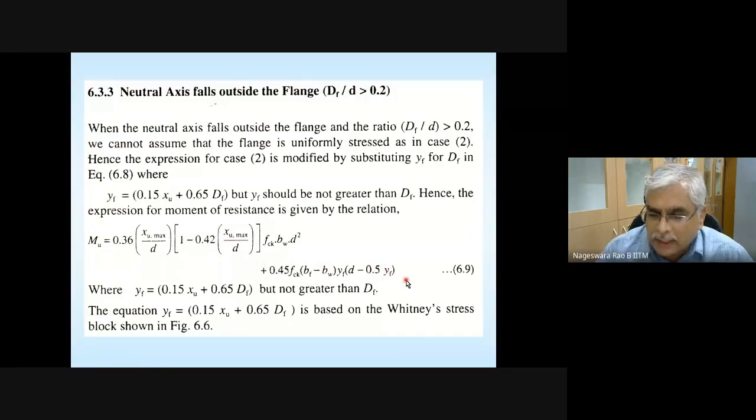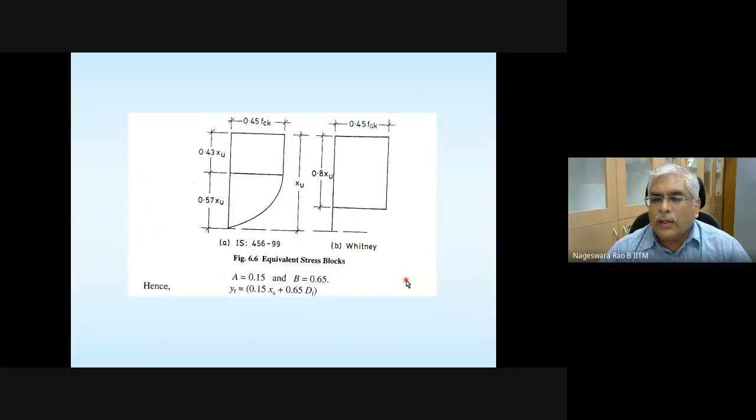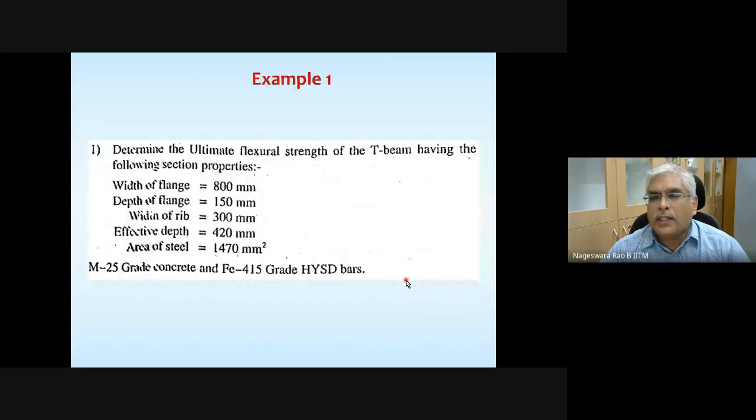Any questions here? I told you to go through these examples. Some examples are given. Let me quickly go through them, because when I ask you to do it, you are not doing it unless I go through the procedure in the class.